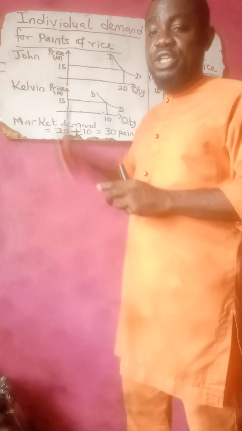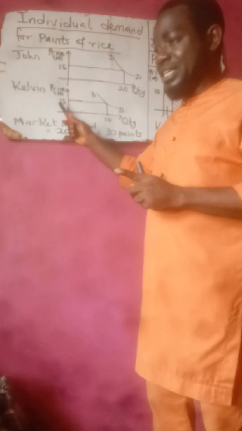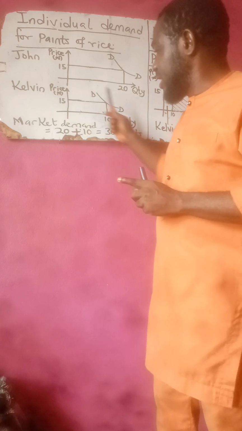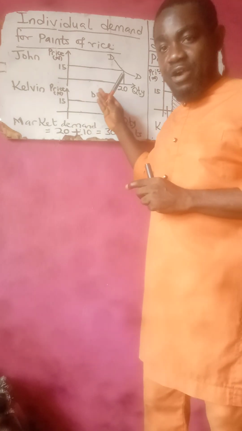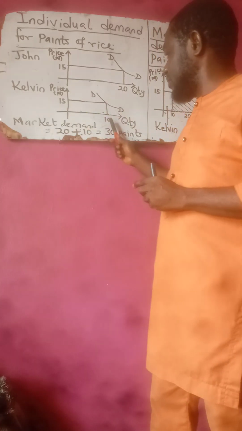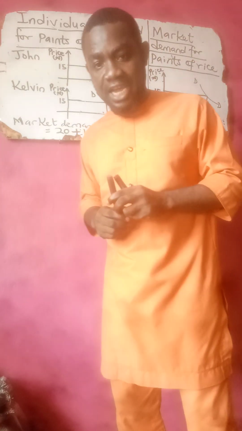But we are not doing the calculation here. For Kelvin, at the same price, Kelvin purchased only 10 pints. The total amount spent by Kelvin is 15 times 10 pints, which gives you 150 naira.